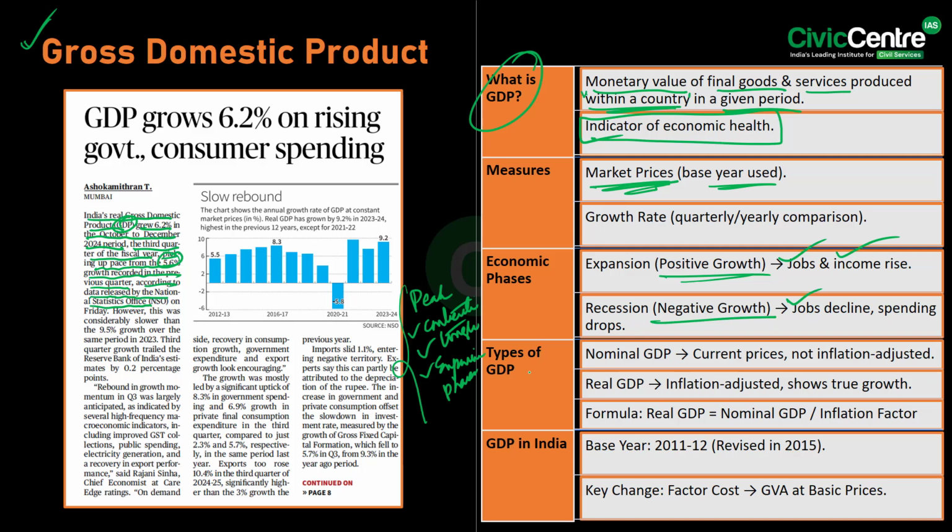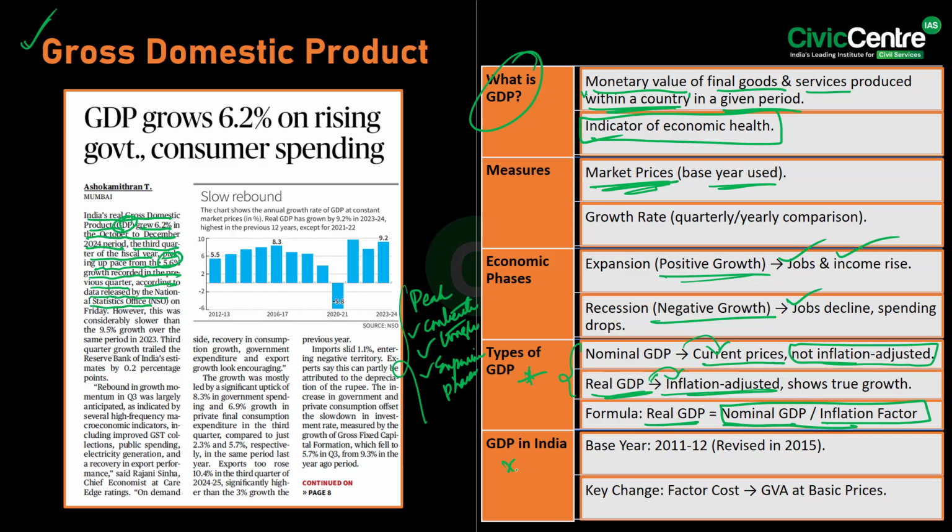Now, remember, GDP is classified into two types. One is the nominal GDP and the other is the real GDP, where the nominal GDP is measured at current prices, reflecting the inflation, and this inflation is not adjusted. Nominal GDP measures at the current prices, and the real GDP measures the actual growth, and this inflation is adjusted, right? So real GDP is adjusted for inflation, measuring the actual growth. Now if we see the formula, real GDP is equal to nominal GDP divided by the inflation factor.